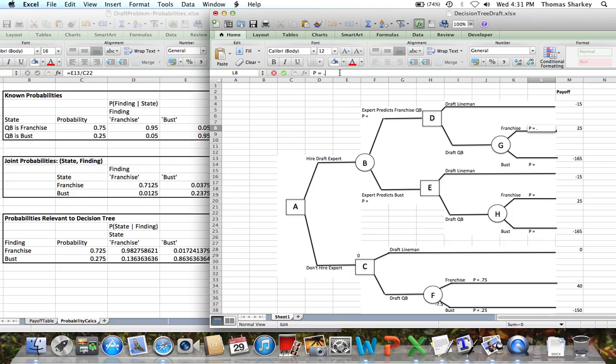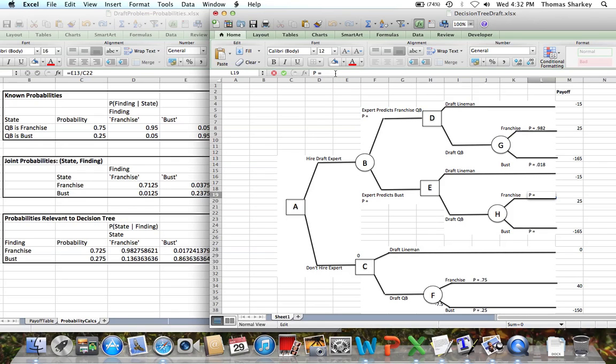Well, this is going to be equal to 0.982 roughly. So basically this cell down here is where we're pulling it over. Because again, we're looking at the probability of the state conditioned on the expert's outcome. So we have a 0.982 for that one. And since we need to sum up, we end up with a 0.018 probability of the quarterback being bust.